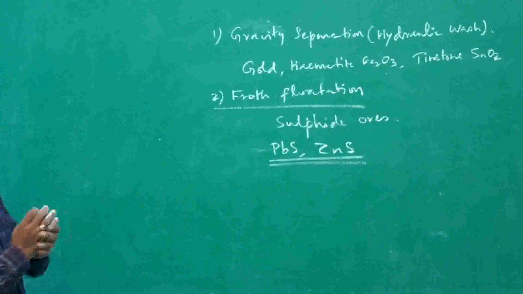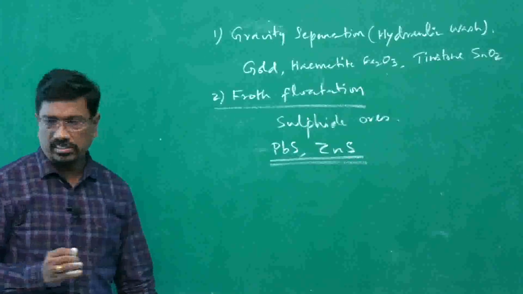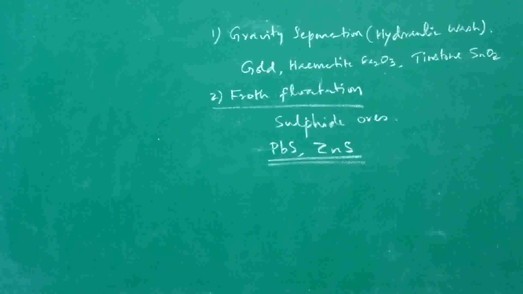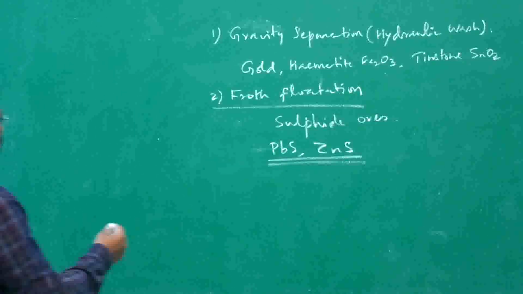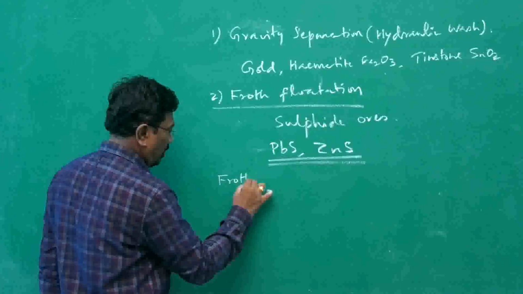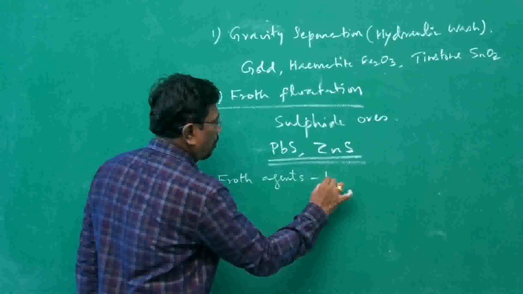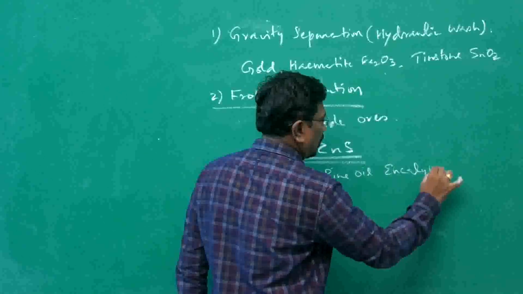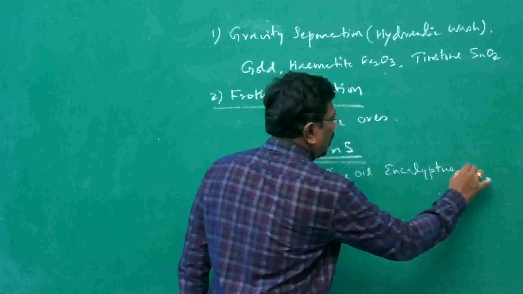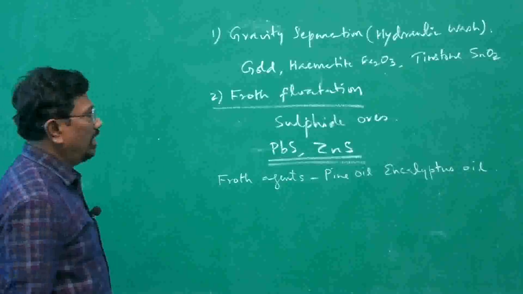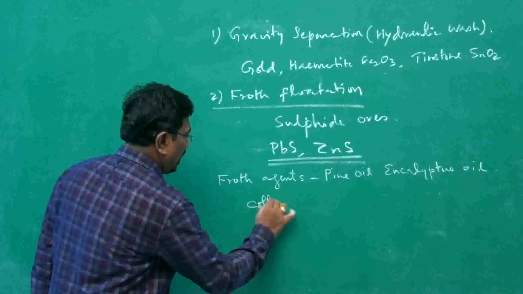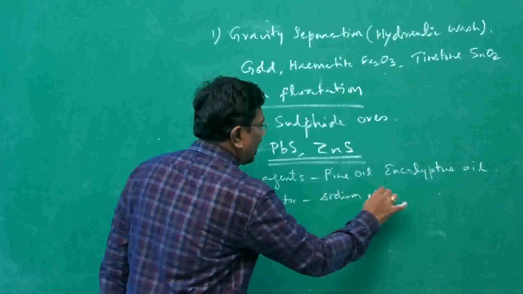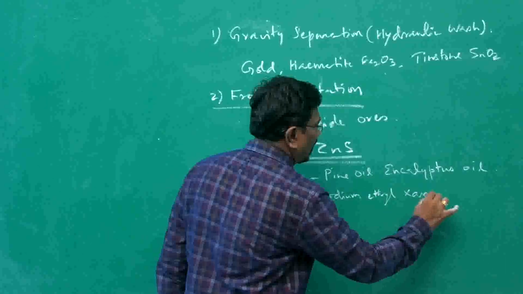Here in the froth flotation process, we need a frothing agent like pine oil, eucalyptus oil. And along with this, a collector, sodium ethyl xanthate, a sulfide containing compound.